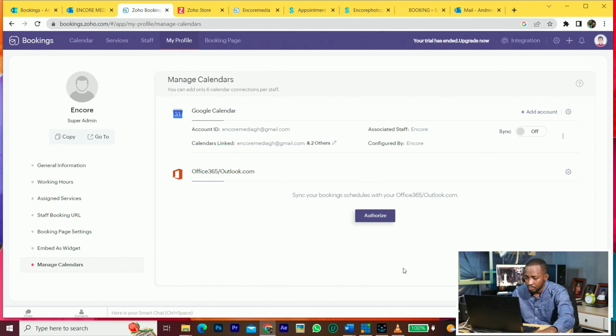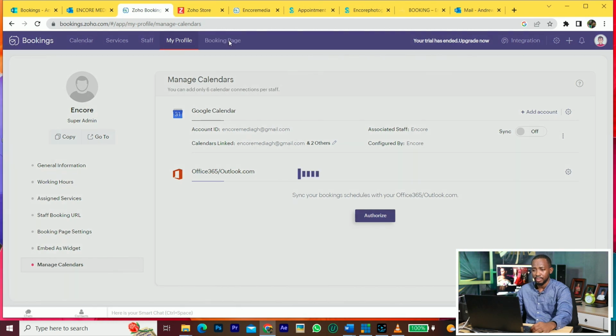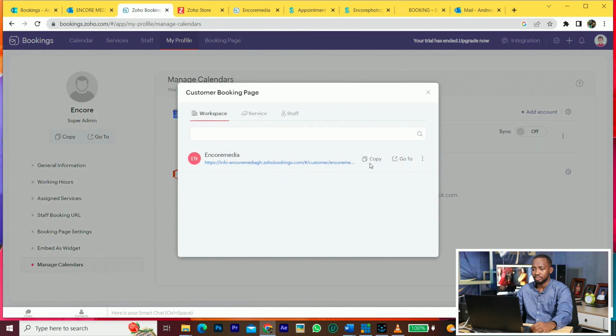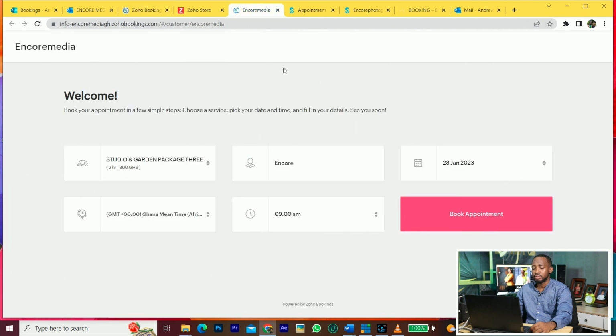This means that whenever somebody books, it will come to your Google and then your Office 365 directly. I have not enabled it because I'm not using this now, but I will consider whether I want to use it. Then you can go to the booking page. When you click on go to, this is what you'll be seeing. So that is Zoho Booking.